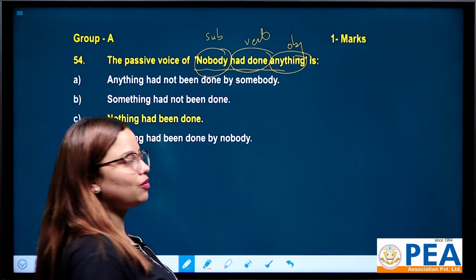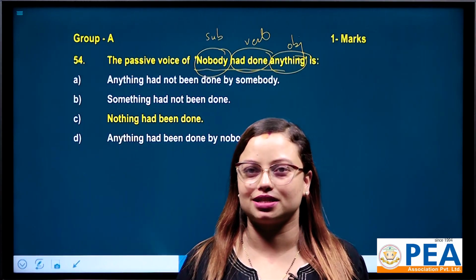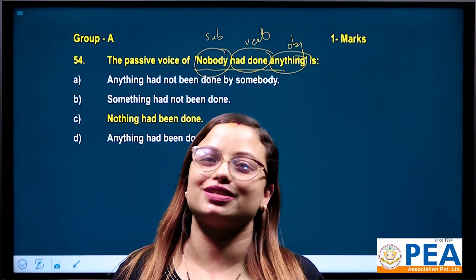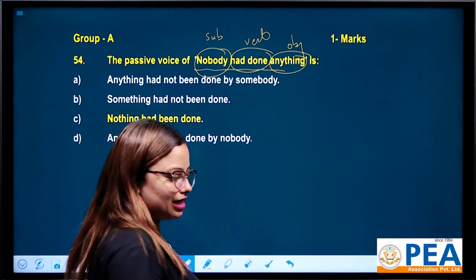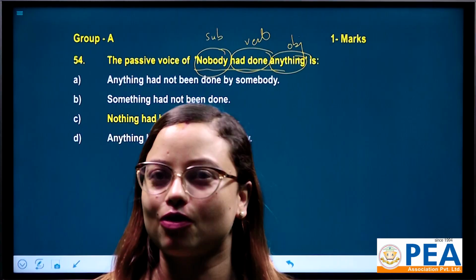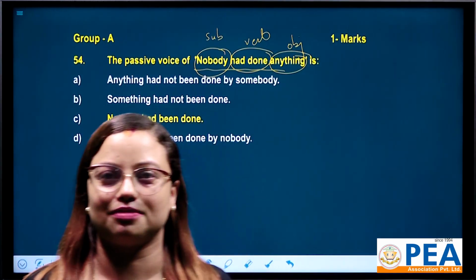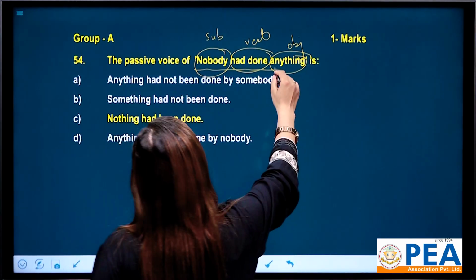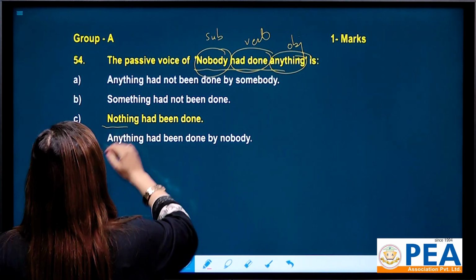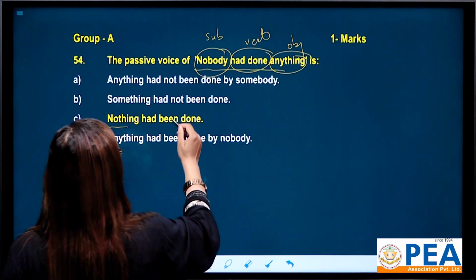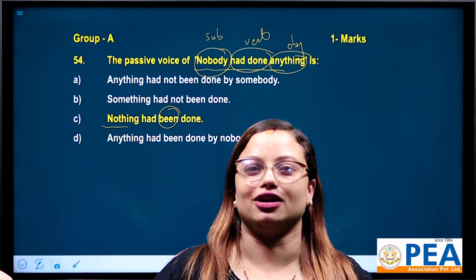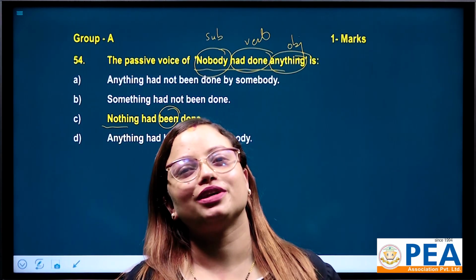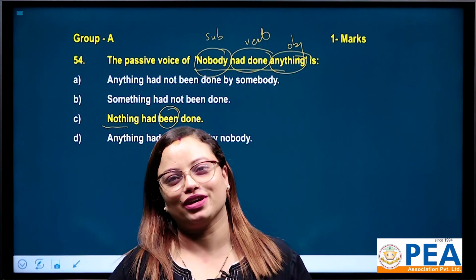So in terms of voice, object comes into the place of subject, subject goes into the place of object. That's why anything always comes in the form of question or in terms of negative sentence, right? So anything changes into nothing, right? So in terms of had, you need to borrow been from outside, and verb 3 is essential. Okay, without verb 3 we cannot imagine voice.